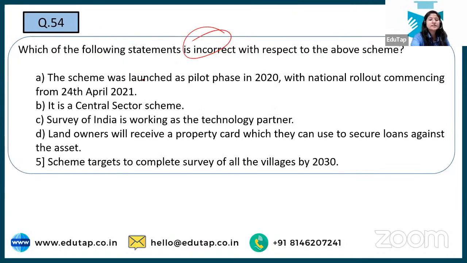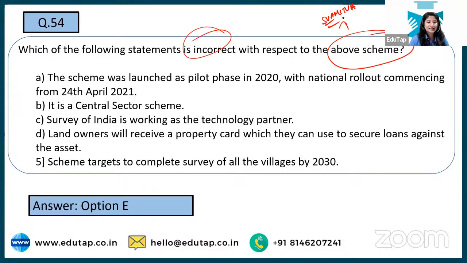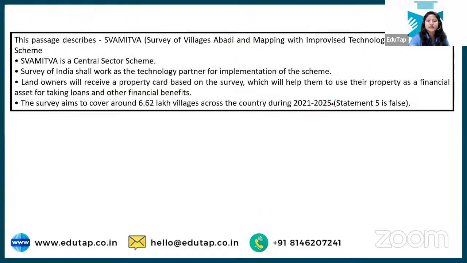Next is the incorrect statement with respect to the above scheme. What are we talking about above here? We are talking about Swamitva. You have the following options, and see, the correct answer to this is option E, complete survey by 2030. Wrong, because we are targeting that by 2025 we will have this division, right? So that is why it becomes the wrong answer. That is 2021 to 2025 that we have targeted for now.